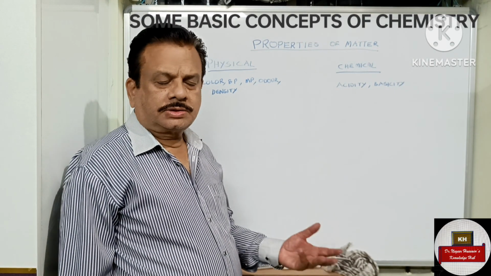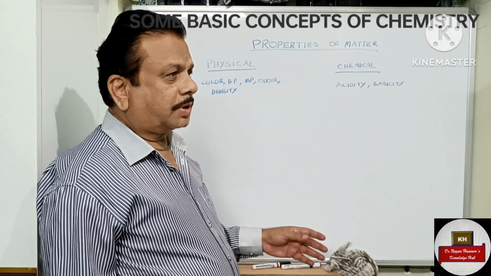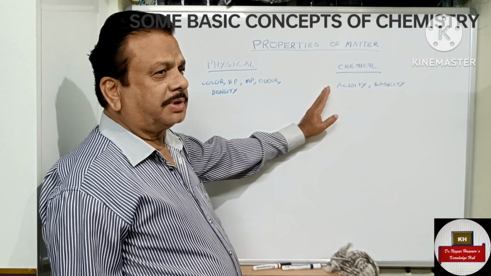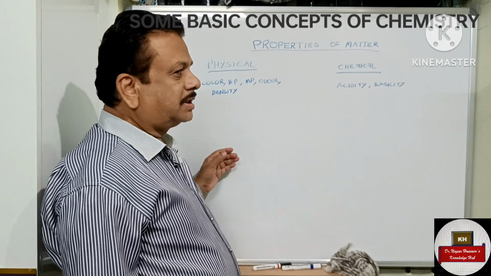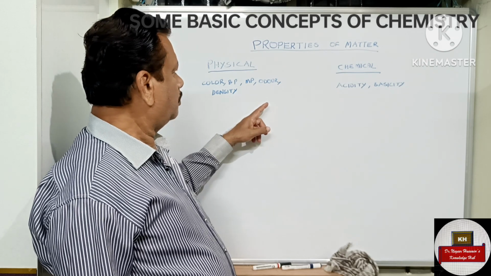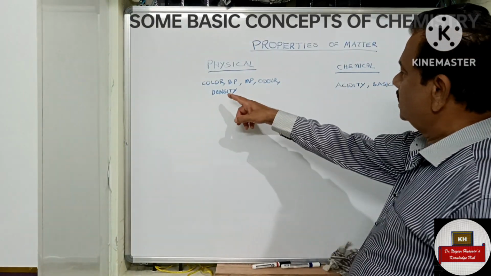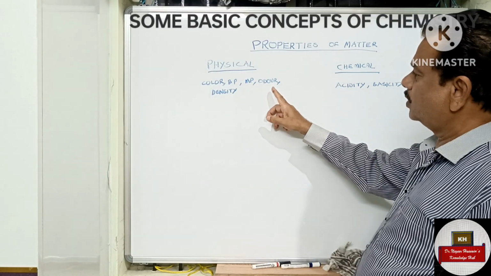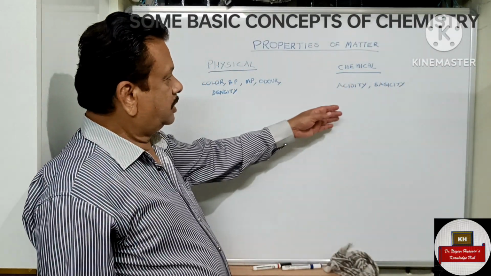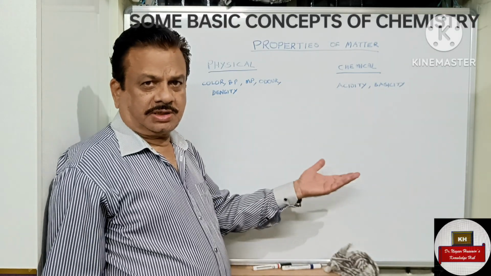Hope you understood the matter. Now we will discuss the properties. Matter has physical properties and chemical properties. Physical properties, for example, color, boiling point, melting point, odor, density, etc. Now regarding chemical properties, we know acidity, basicity, etc. Now we will discuss the SI units.